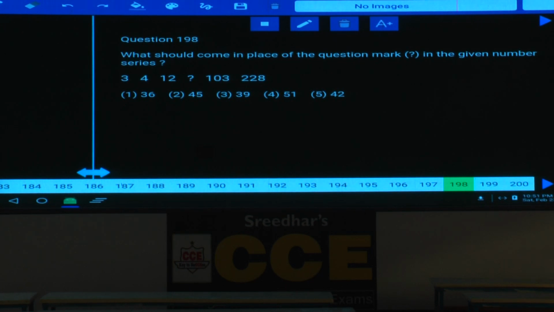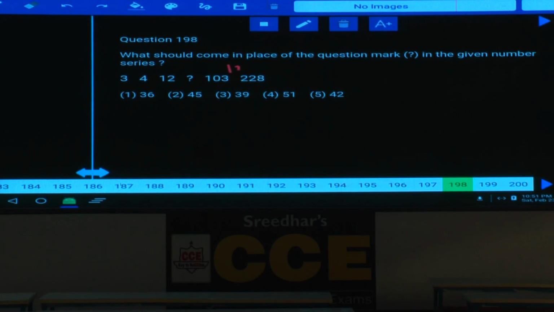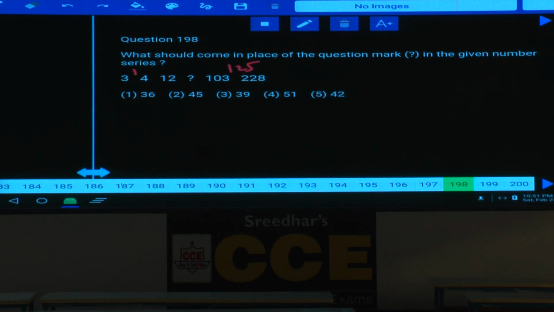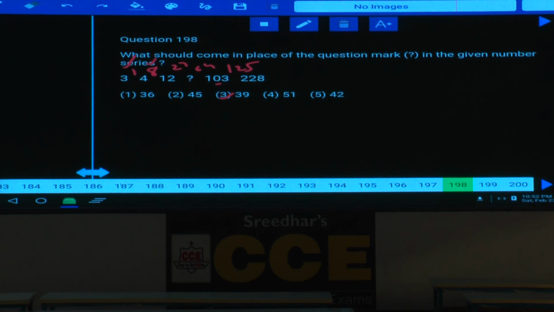Now 3, 4, 12 and so on. Then 103 and 228. What is the difference here? 125. If it is 125, this is 1 and this is 8. What are these numbers? 1 can be written as 1 cube, this is 2 cube. Next one is 3 cube, 27. 12 plus 27, 39. Next one is 4 cube, 64. 39 plus 64, 103 is the answer. The difference between the numbers are perfect cubes. And this is about 198. Yes, anything else? 196 to 100 clear?